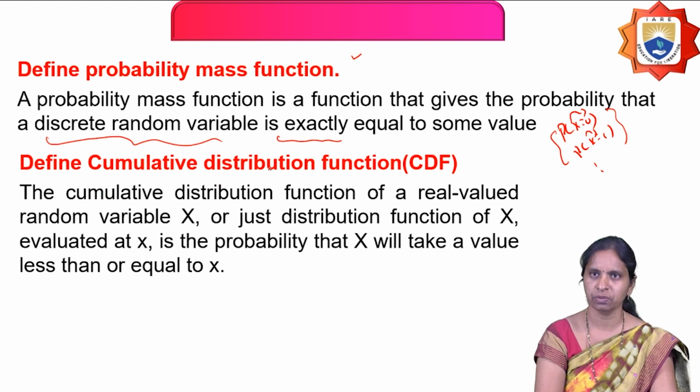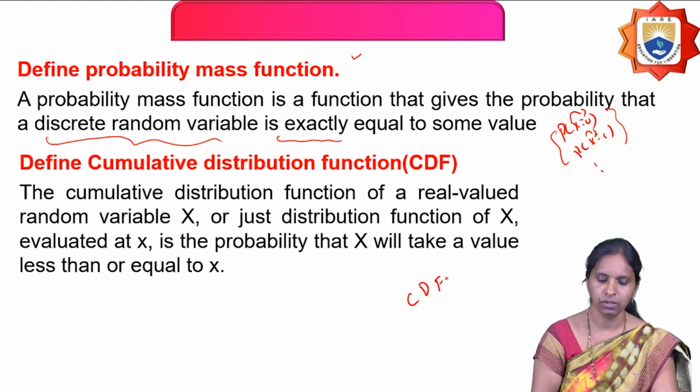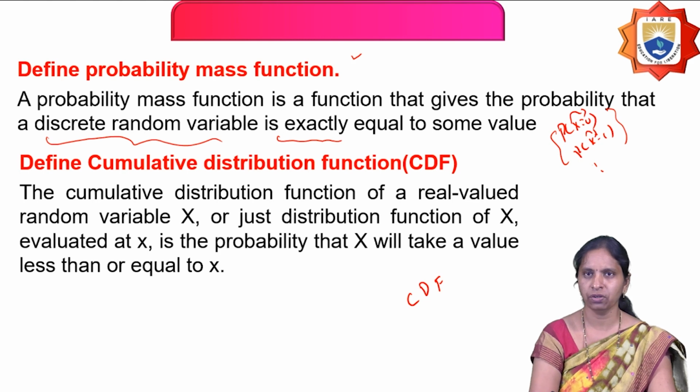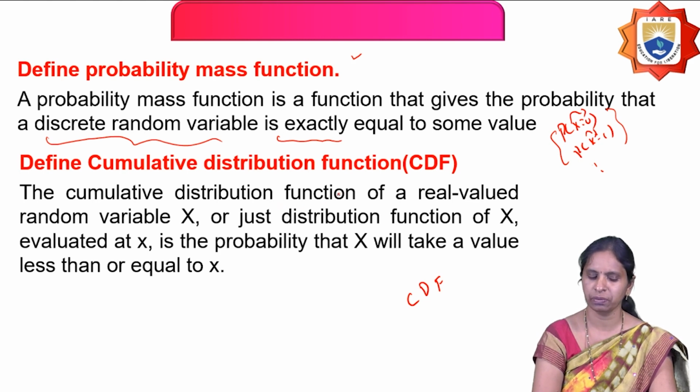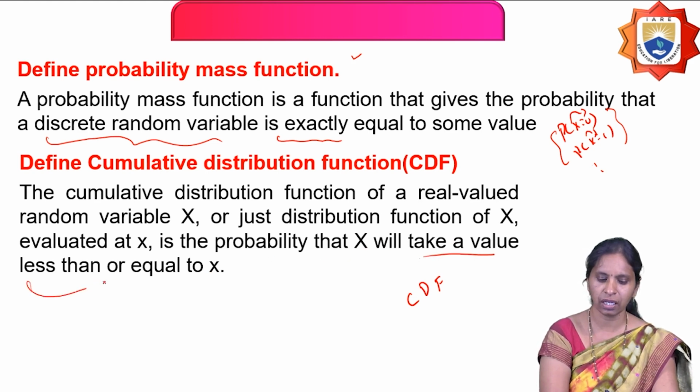Now what is the next definition? Define cumulative distribution function, CDF, nothing but the cumulative probability distribution function. So how is it defined? The cumulative probability distribution function of a real-valued random variable X is the probability that X will take a value less than or equal to x.